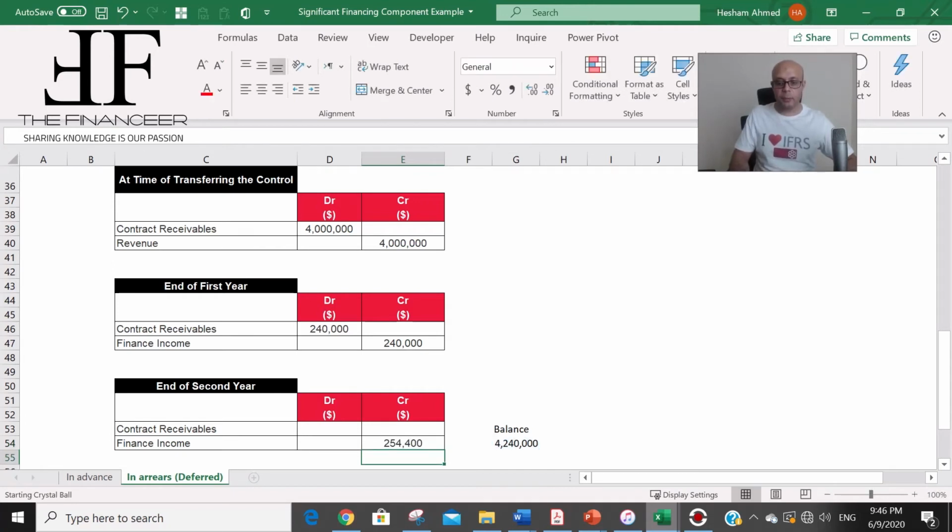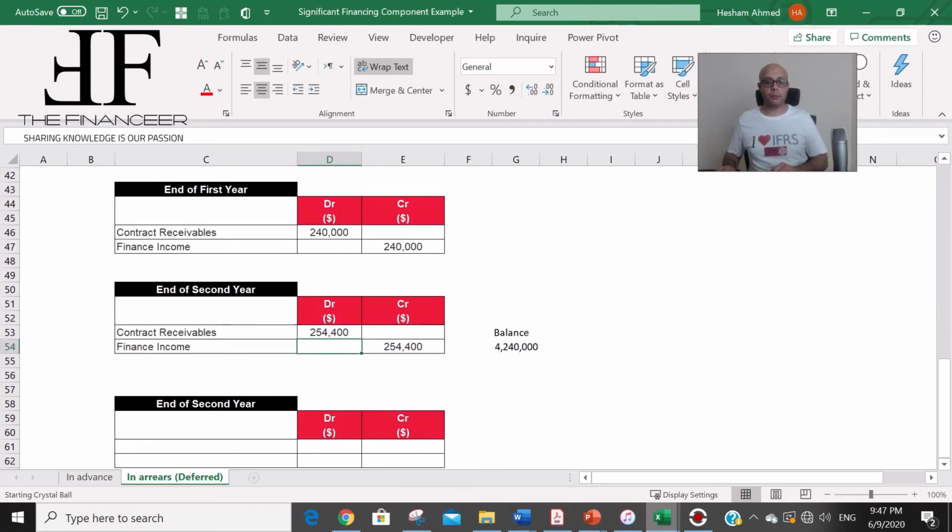So the finance income in this case in the second year is 254,000. This is the finance income on the second year, again calculated based on the ending balance of the previous year. Ending balance of the previous year, which is the first year, is 4,240,000, and this is the finance income. Okay, clear. Now this will be debited to the contract receivables because I still didn't receive any cash from the customer. So I am going to say debit the same amount to the contract receivables.